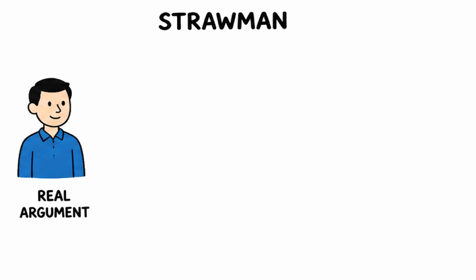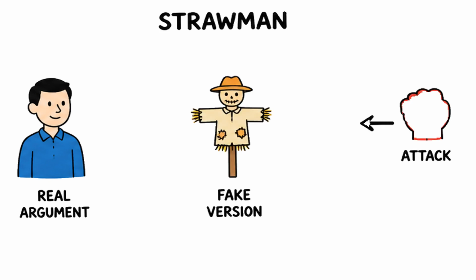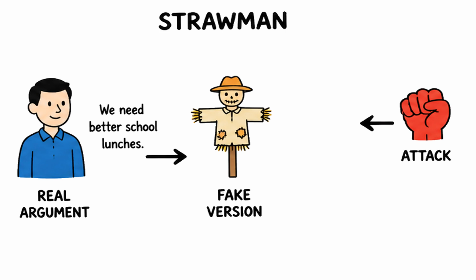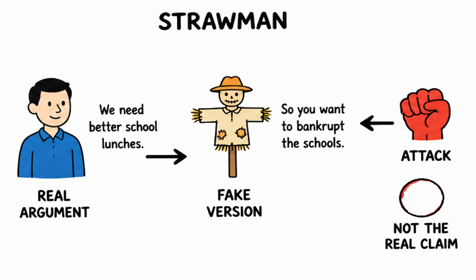The strawman fallacy twists your opponent's argument into something weaker, then attacks that fake version. Someone says, "We need better school lunches." The strawman replies, "So you want to bankrupt the schools?" That is not the real claim, just a scarecrow.